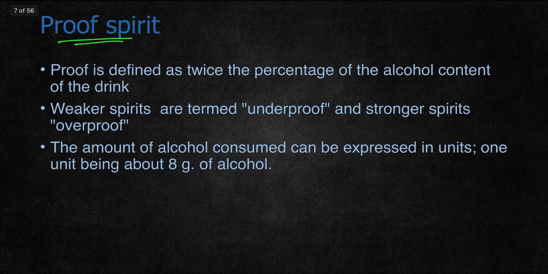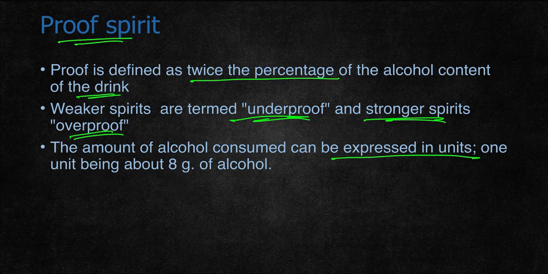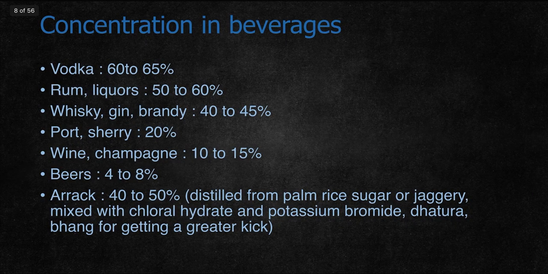Proof rate is a terminology defined as twice the percentage of alcohol content. Weaker spirits are termed underproof, and stronger spirits are called overproof. The amount of alcohol consumed can be expressed in units, 1 unit being about 8 grams of alcohol. This is a terminology used to describe alcohol consumption, but it is not universal.